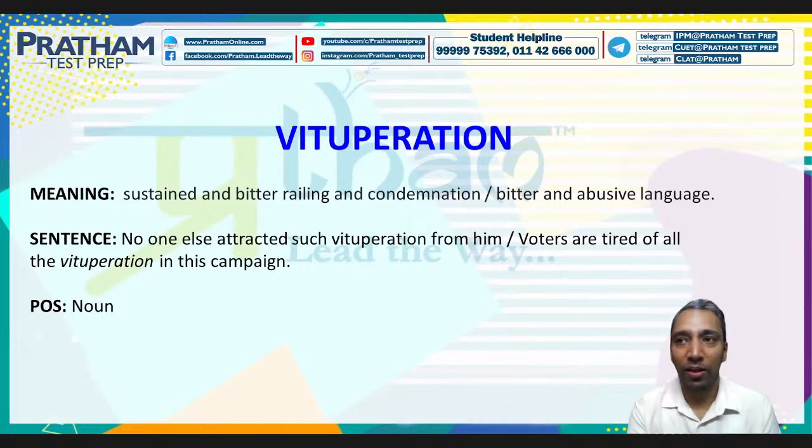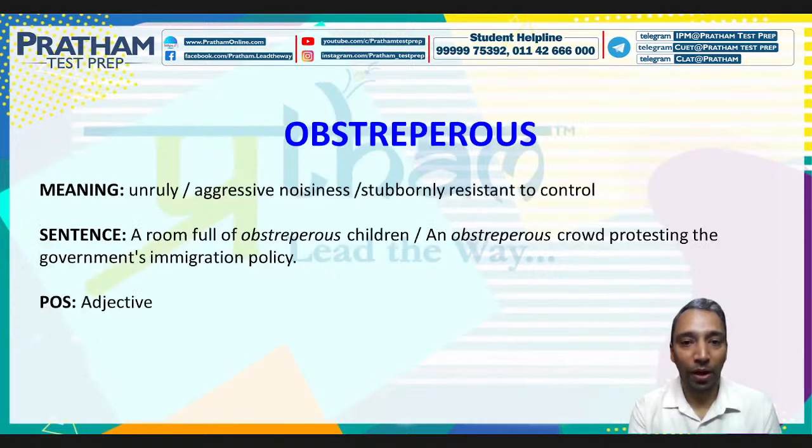So we have seen, in the Indian elections, how the political netas, what kind of language do they speak? So the bitter and abusive language. So that's vituperation. No one else attracted such vituperation from him. Another sentence can be again, voters are tired of all the vituperation in this campaign. Let's check the next word.